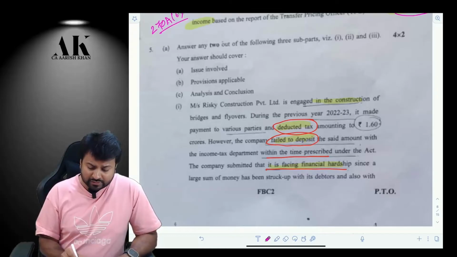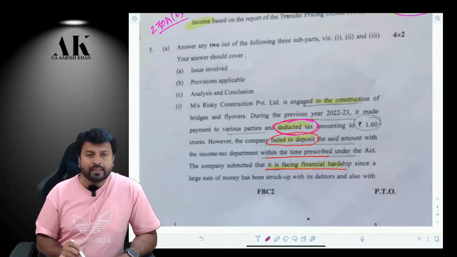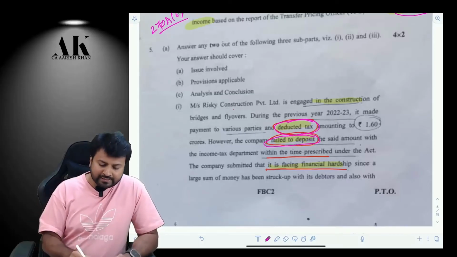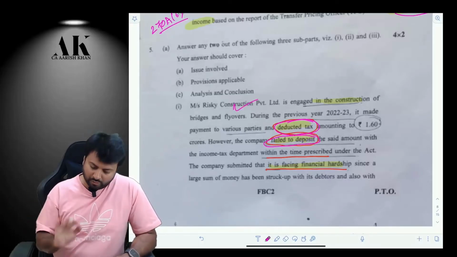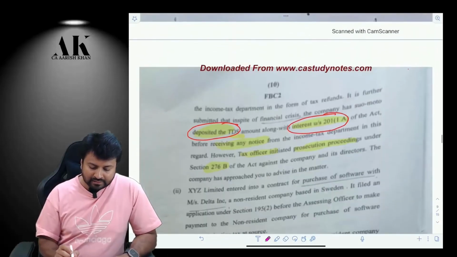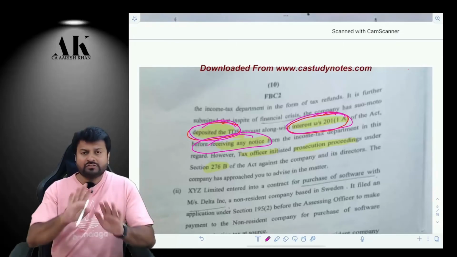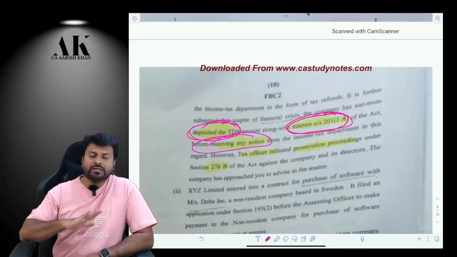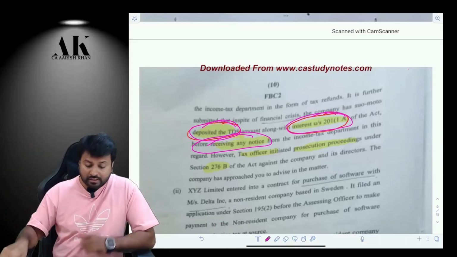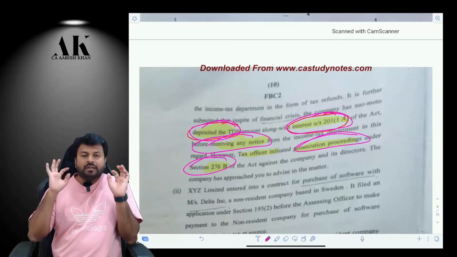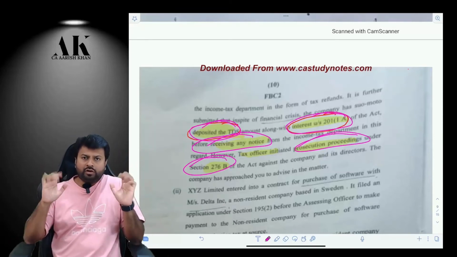There was an assessee who deducted the TDS, and after deducting the TDS, failed to deposit it within the time prescribed. Now, the company later on deposited the TDS along with the interest before receiving any notice from the income tax department. Before the department could react and send the notice, the company had paid the TDS. Now the officer wants to launch prosecution under section 276B. Can prosecution be launched? No, it cannot be launched.